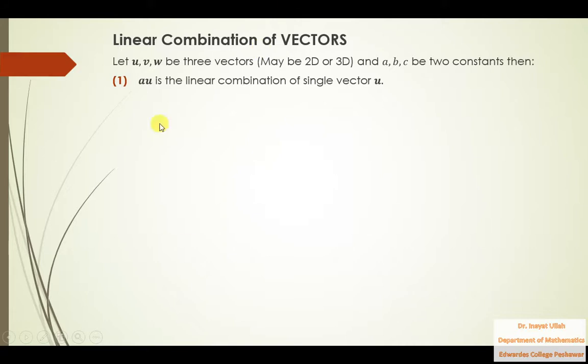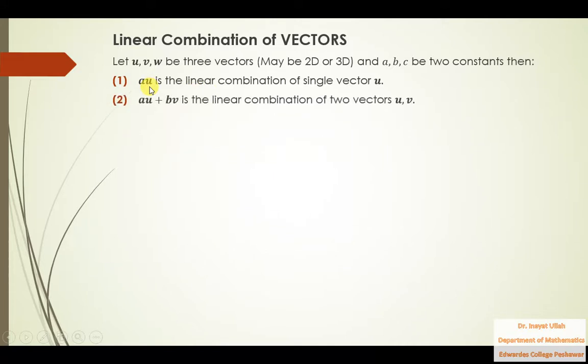For example, if I multiply a or b or c with one of these 3 vectors, for example, I am multiplying that a, which is a number actually, 2, 3, 4, 5, whatever that number is. If I multiply this a with this u, so this is a linear combination of a single vector u. If you multiply b with u, that is again a single linear combination. And if you multiply c with u, this is again a linear combination of the single vector u, because we are using a single vector.